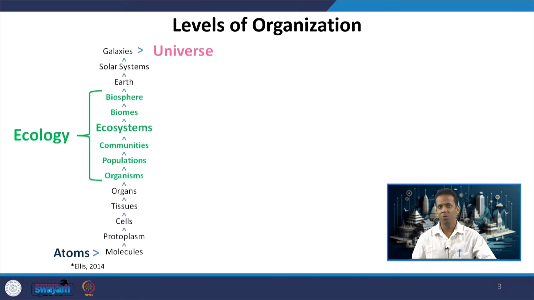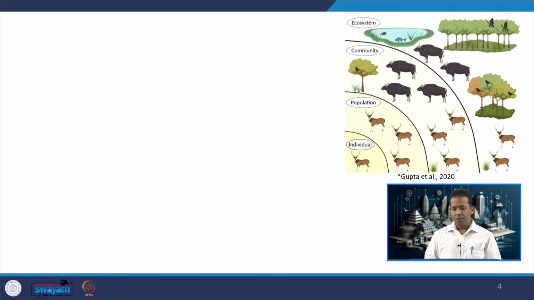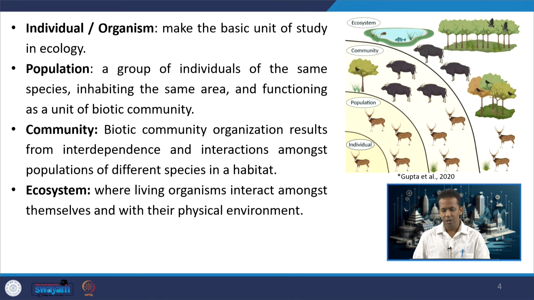Out of this entire level of organization, the ecological levels of organization start with the organism, the actual living organisms living on this earth, which live in the form of population, community, and then together with their surrounding environment form ecosystem, and then biomes and biosphere. If we look at what exactly an individual or organism is, it is the basic unit of study in ecology. We will see the difference between ecology and environment in the next slide, but the basic unit of study in ecology is the individual or organism.